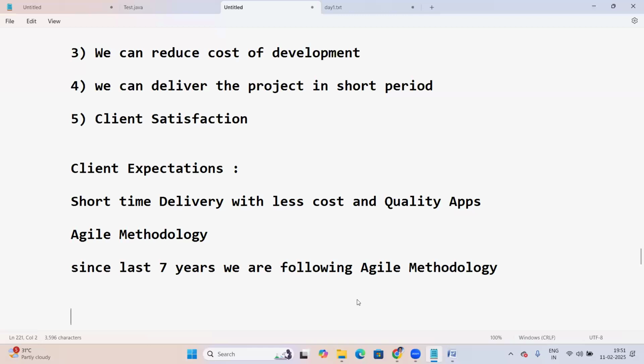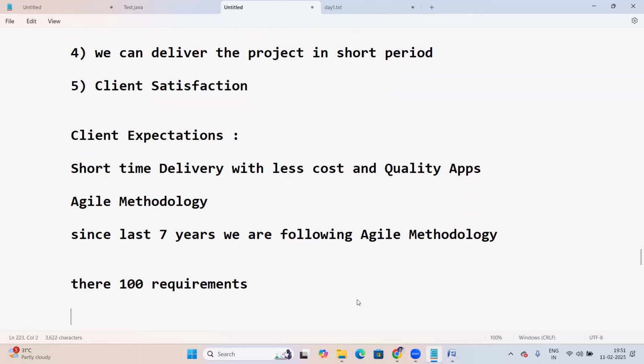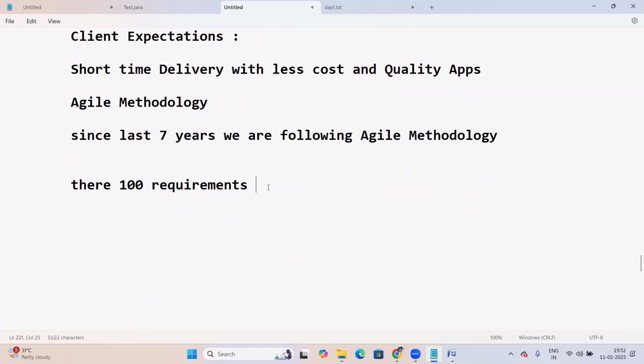See, suppose there are 100 requirements from the client. The product owner will go to the client location and collect all 100 requirements, but we are not going to work on all 100 at a time.